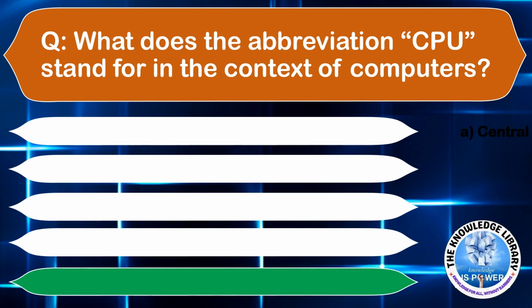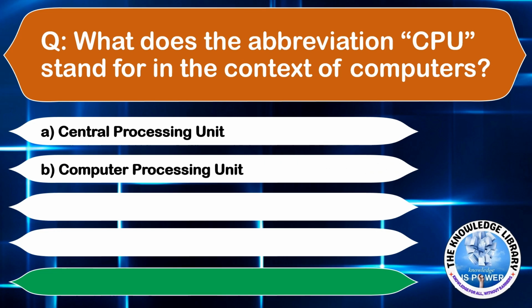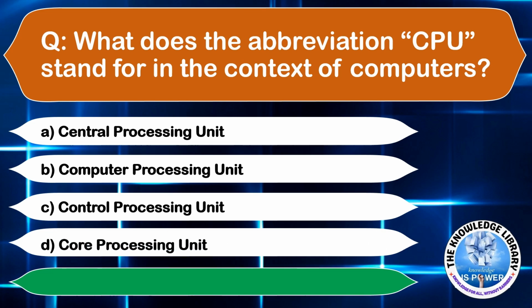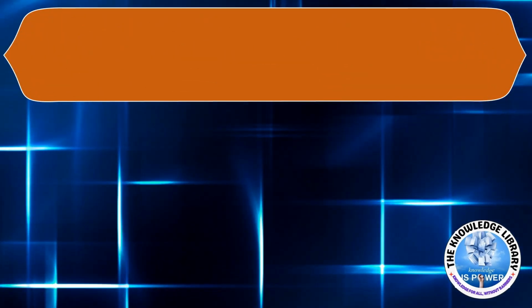What does the abbreviation CPU stand for in the context of computers? Option A, Central Processing Unit. Option B, Computer Processing Unit. Option C, Control Processing Unit. Or option D, Core Processing Unit. The correct answer is option A. Moving to the next question.